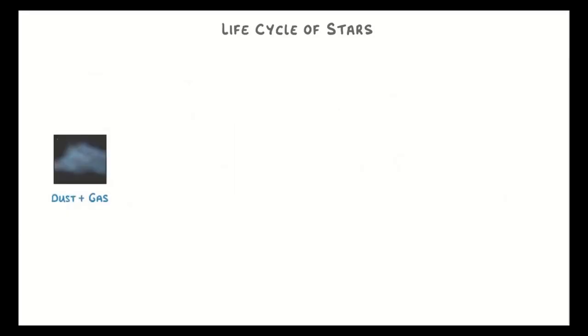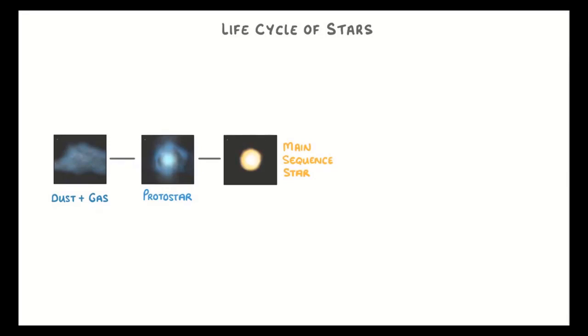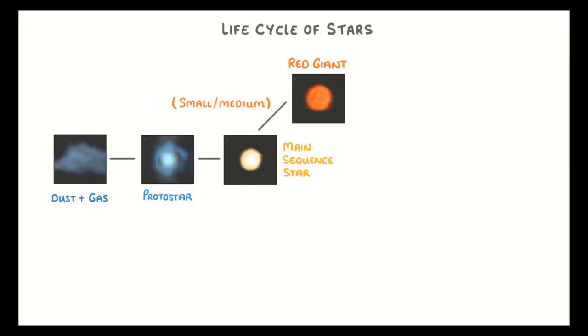So once again, at a glance: dust and gas, the interstellar cloud, something happens, and it forms the protostar because the contraction is taking place. The protostar forms the main sequence star because the temperature is rising. Nuclear fusion is taking place, and it remains for billions of years. Afterwards, when the fuel is over, depending on their mass, they form the red giant or red supergiant.